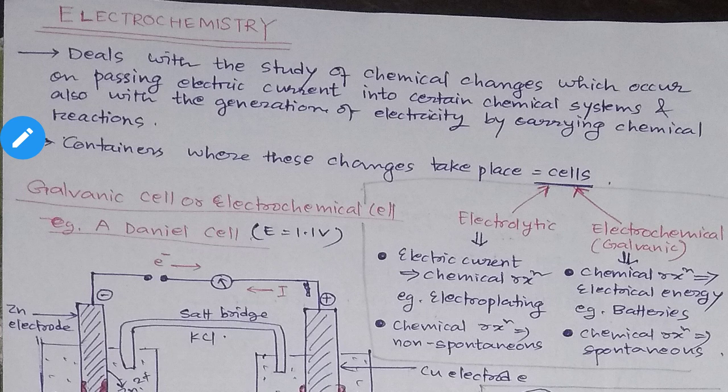One more type of thing is that on passing electricity, some types of cells are there where you pass electricity and you get the chemical reaction done. So this is also one kind where electrochemistry deals. I hope it is clear. It is mainly the relation between the chemical reactions and electricity. In short, you can say electrochemistry mainly deals with chemical reactions and electricity.